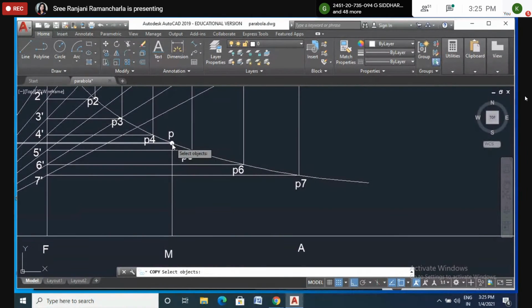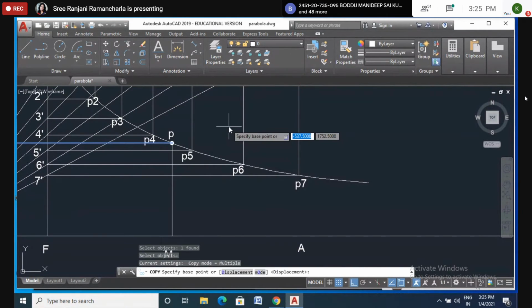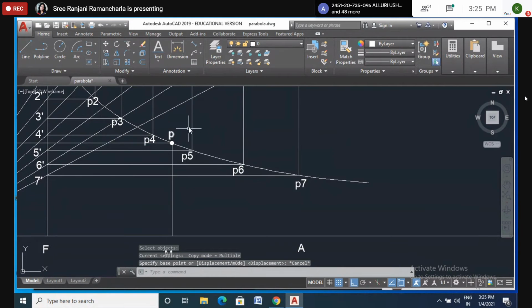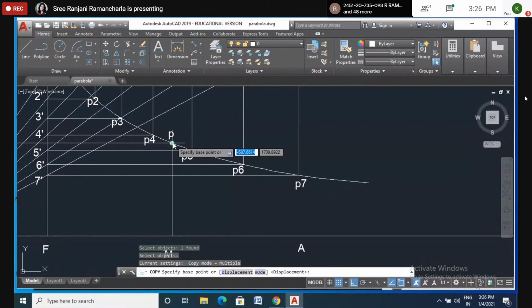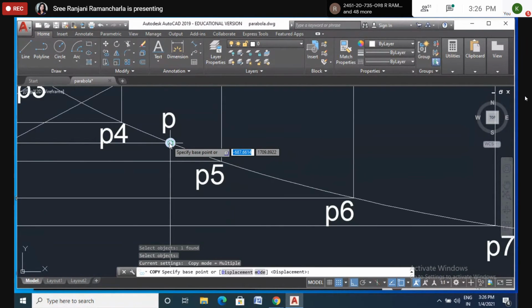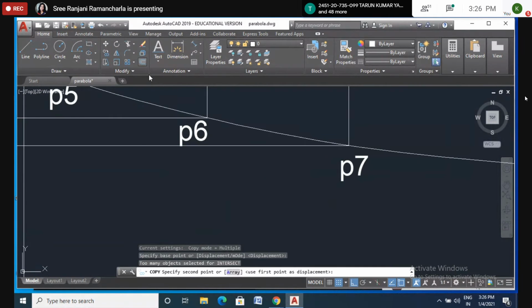Are you all able to understand? Yes, ma'am. Okay. I want to copy this, because I want an end point.